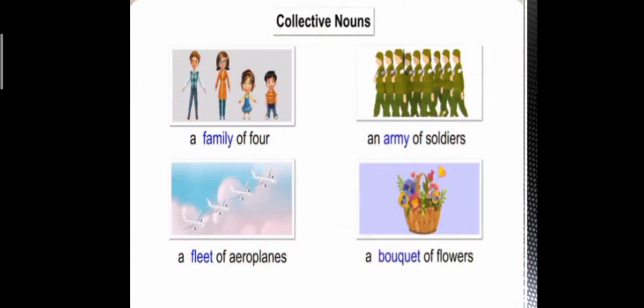Let us try and look into some more examples. A family of 4 refers to 4 people. An army of soldiers would mean many soldiers. A fleet of aeroplanes refers to several aeroplanes. A bouquet of flowers would mean a group of many flowers brought together.